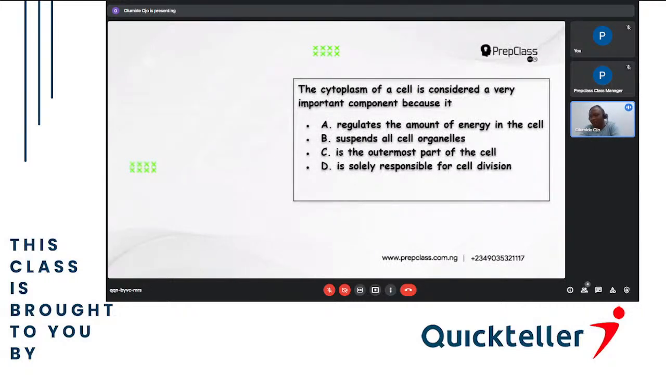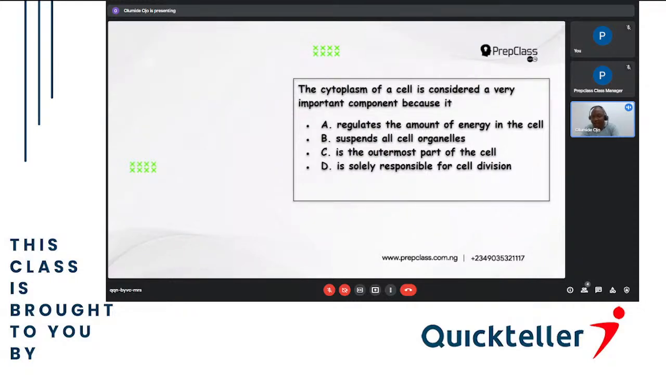It says A, regulate the amount of energy in the cell. Now, the organelle that is responsible for regulating the amount of energy in the cell is the mitochondria. So the mitochondria is the one that regulates using respiration. So it regulates the amount of energy that is used by the cell. B, suspend all cell organelles. That is the cytoplasm. The cytoplasm is the whole part. Apart from every organelle in the cell, the rest of the cell is the cytoplasm.